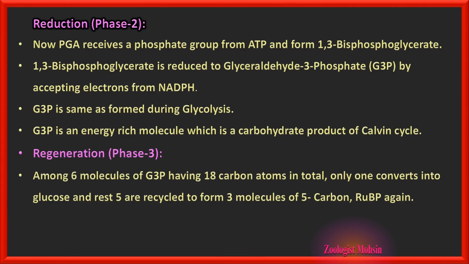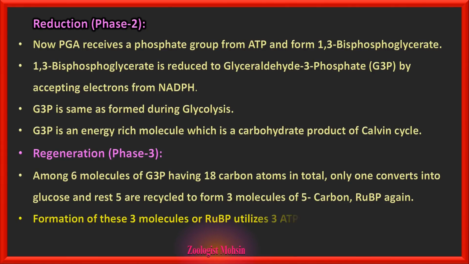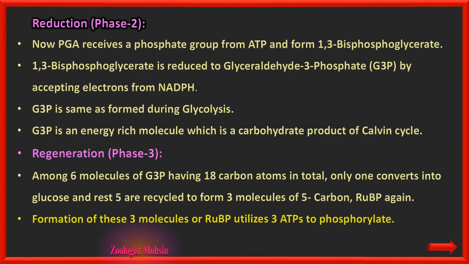Regeneration. Among 6 molecules of G3P having 18 carbons, because a single molecule has 3 carbons, only 1 converts into glucose. That is the key point here to remember. Only one converts into glucose and the rest 5 are recycled to form 3 molecules of 5 carbon ribulose bisphosphate, and the cycle begins again. Formation of these 3 molecules of RuBP utilizes 3 ATPs to phosphorylate. That is the key thing here to remember because this MCQ has been asked in past papers.